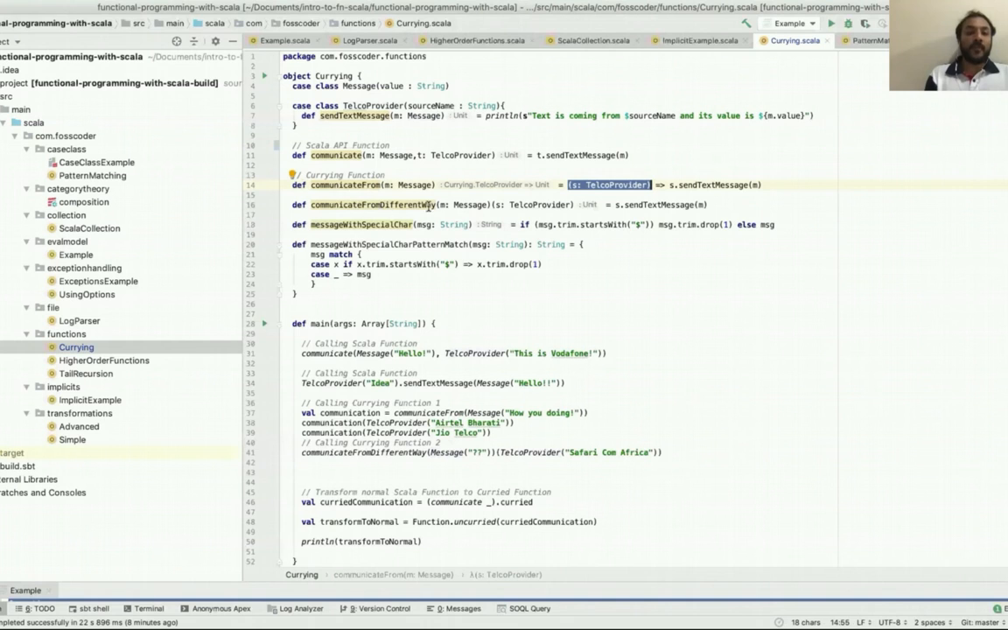Communicate from a different way. You can call the same function a different way. That's called the non-currying way. You say m Message and then bracket you say s TelcoProvider, and then you say s dot sendText message m. The only difference is that when you say equal to here, it really becomes the kind of currying, and you say arrow here, right? That's the difference only.